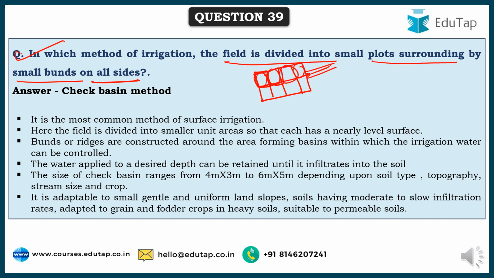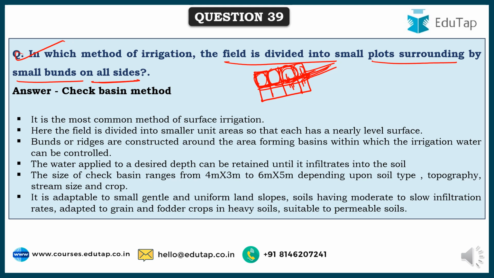When it is irrigated, they make channels, or they can make one more channel here, and they make entries like this. So when water is provided here, it will flow into the basins like this, and water is provided in the form of surface irrigation.